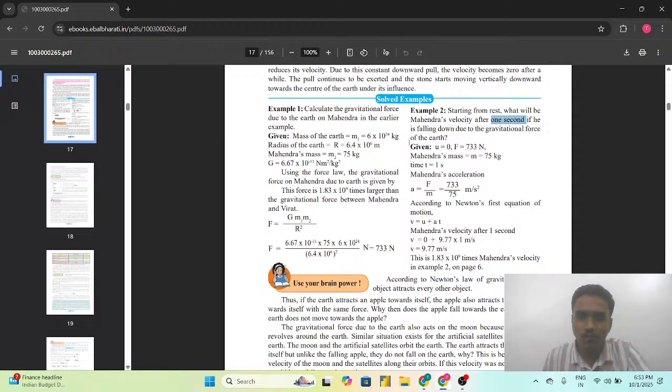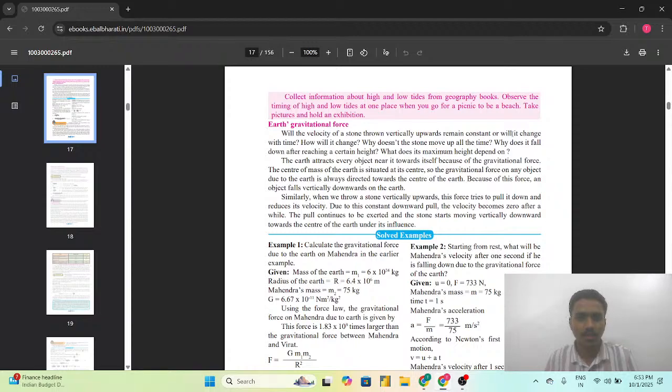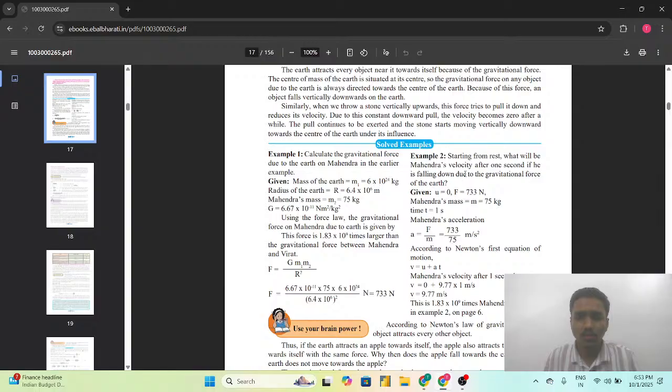If he is falling down due to the gravitational force of the earth, मतलब वो फॉल कर रहा है। जैसा कि हमने ऊपर देखा था कि एक ऑब्जेक्ट यानी एक स्टोन को हम जब ऊपर फेंकते हैं तो वो अर्थ के सेंटर के टुवर्ड्स अट्रैक्ट होता है ड्यू टू द ग्रेविटेशनल फोर्स exerted by the earth on that particular object. So we have to find what will be the Mahindra's velocity after the 1 second if he is falling down due to the gravitational force of the earth. यानी कि फोर्स जो एक्ट हो रहा है वो ग्रेविटेशनल फोर्स अर्थ का उस महेंद्र के ऊपर, तो उसकी वजह से। So starting from rest position, what will be its velocity?